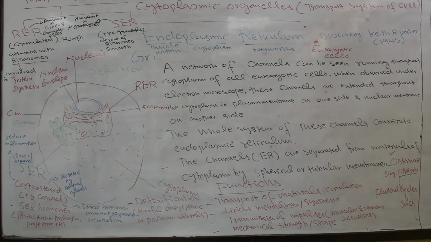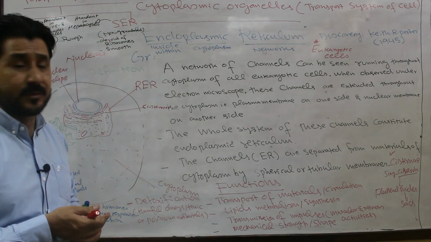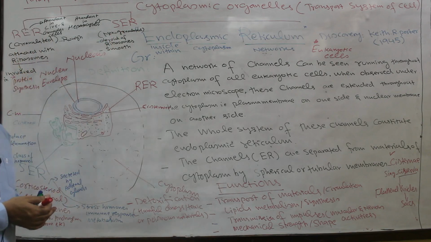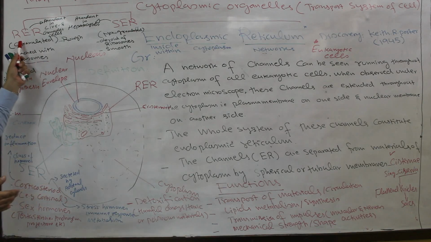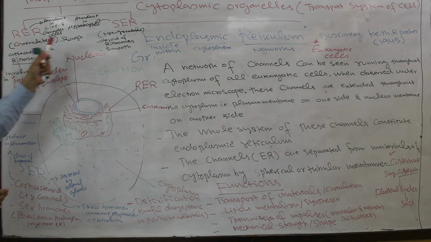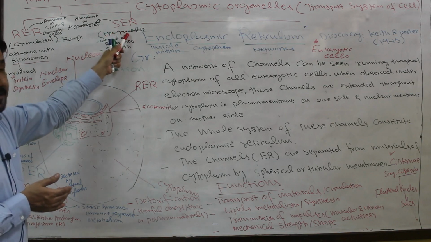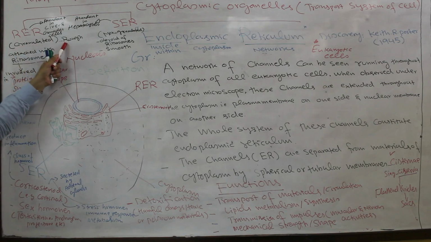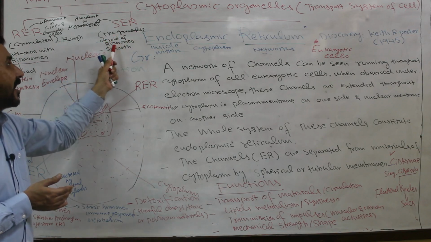The other morphological form of the endoplasmic reticulum is called SER, smooth endoplasmic reticulum. If we compare it with the rough endoplasmic reticulum, smooth endoplasmic reticulum is non-granulated. Rough endoplasmic reticulum is granulated because of granules in the form of what? Ribosomes. Here they are devoid of what?